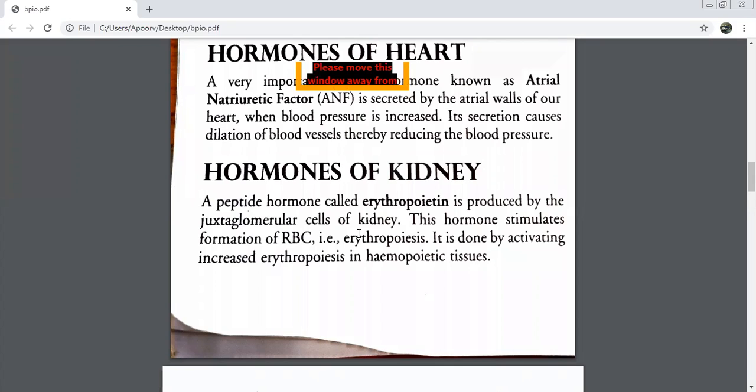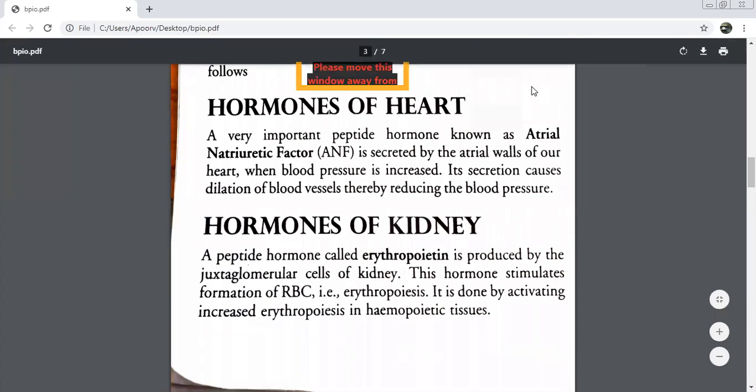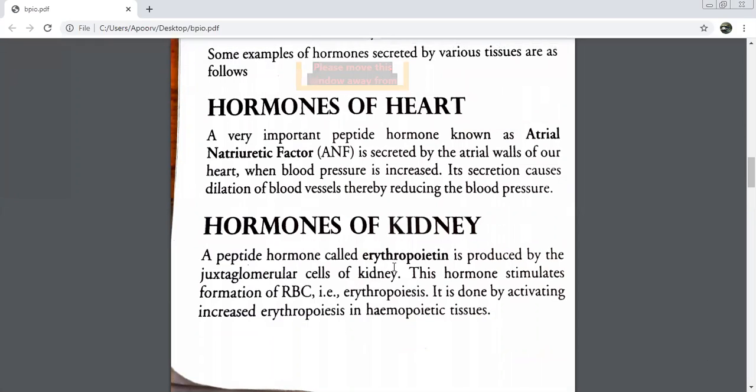Hemopoietic tissues. Those tissues which will change into blood cells. So we have done 2 individual tissue hormones. One was the ANF and the second is? Erythropoietin. ANF was secreted by? Atrial walls of the heart.